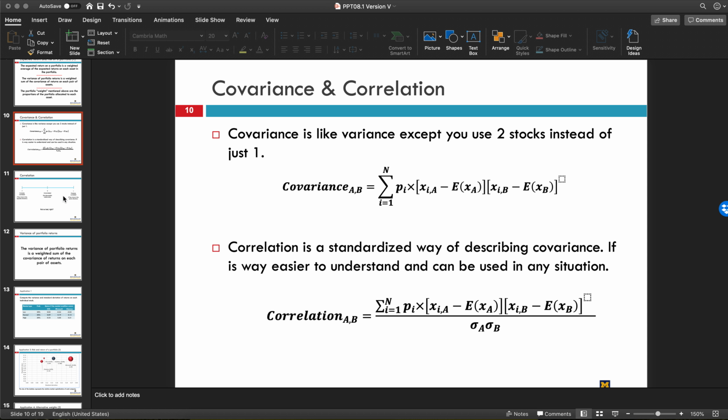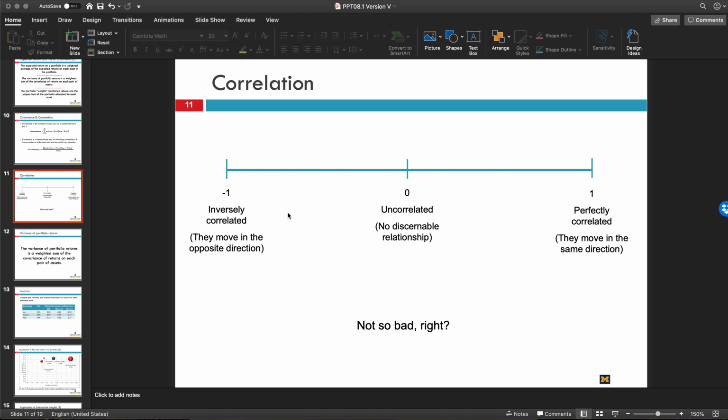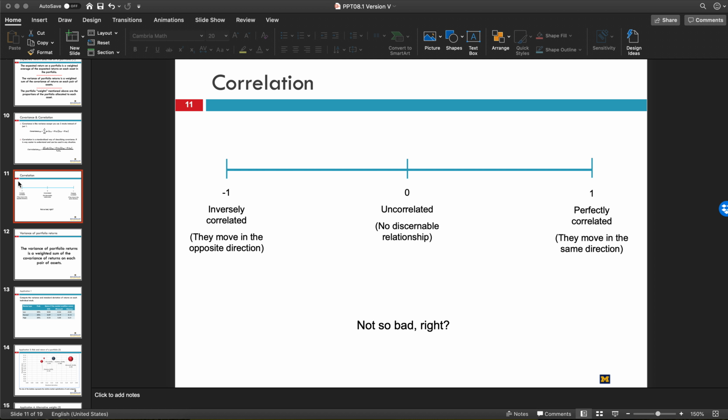The correlation is one of the most helpful ideas in finance, and really in life in general. When you divide by the standard deviation, and you have this deviation from the mean, you end up with a number that's between -1 and +1. If you do not have a number that is between -1 and +1 when you calculate the correlation, you have done something wrong.